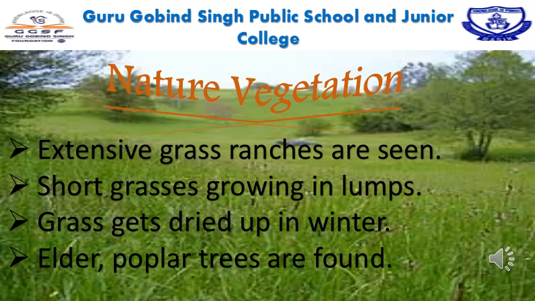Children, natural vegetation of grasslands. Extensive grassland ranches are seen here. Even we can see short grasses growing in clumps. Grass gets dried up in the winter season. Elder and poplar trees are also found in this region.